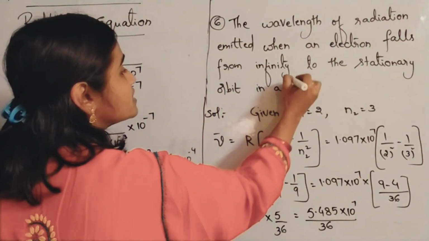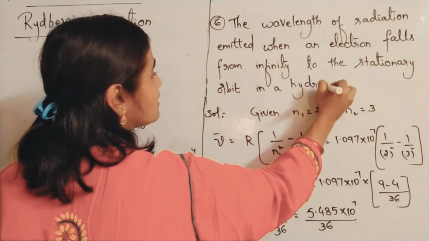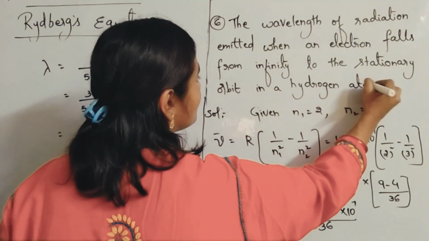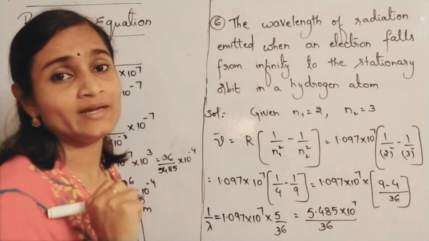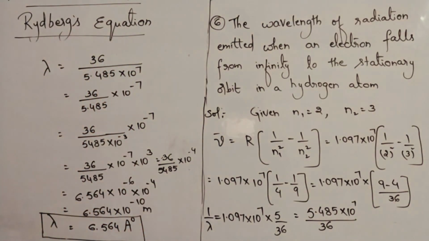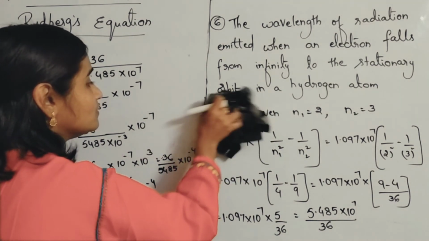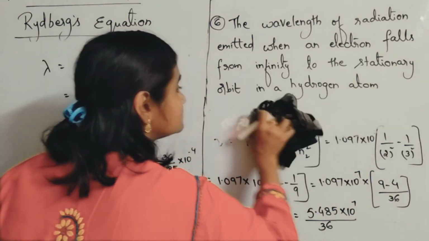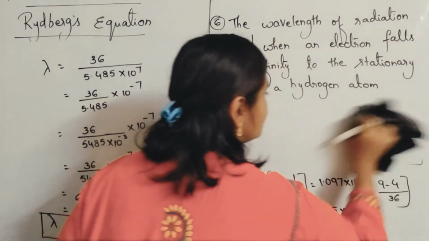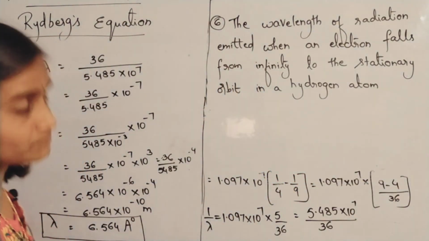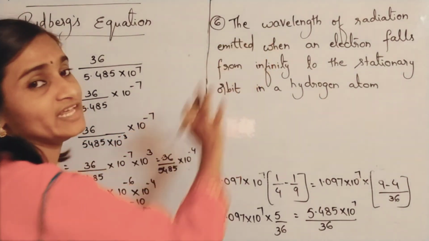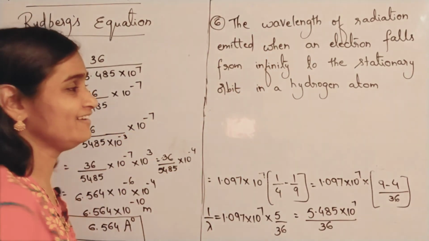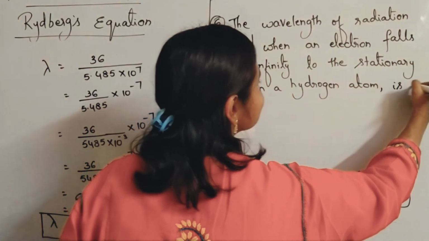Okay, in a hydrogen atom. That is also mentioned here. In a hydrogen atom means Z value you have to take as 1. In a hydrogen atom, electron transition takes place from infinity to stationary orbit. Then what will be the wavelength? You have to find the wavelength. To avoid your confusion, you can write it like that, then your question is clear.